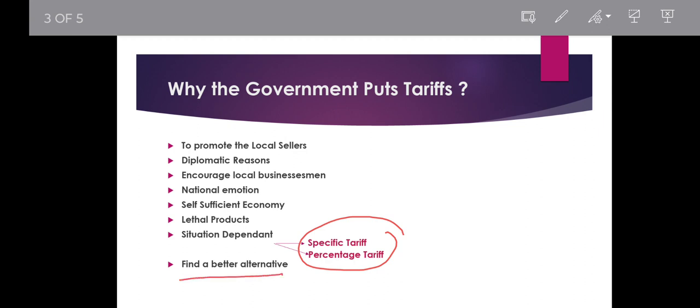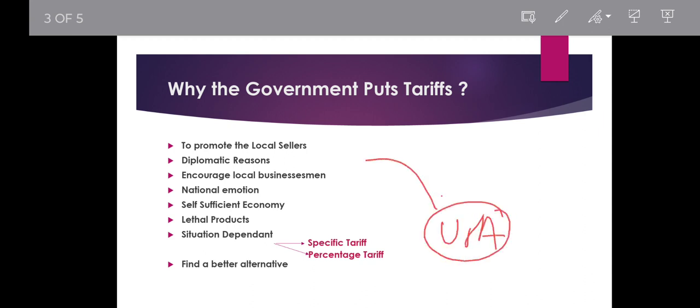Or you find a better alternative. Earlier, suppose for example, USA was importing from China. Now they have found a better alternative from India.